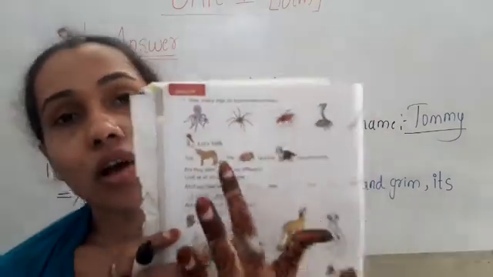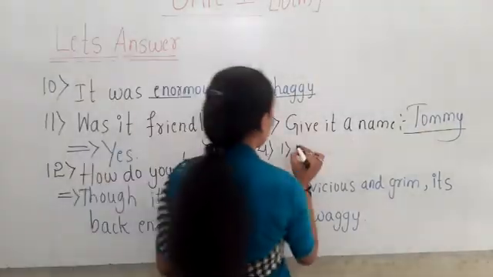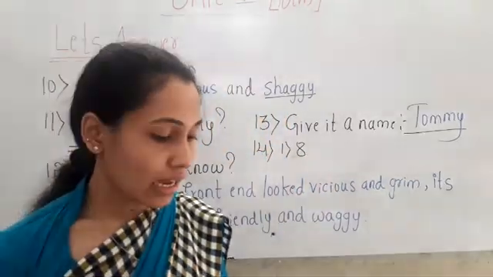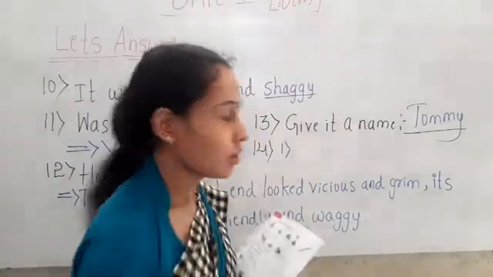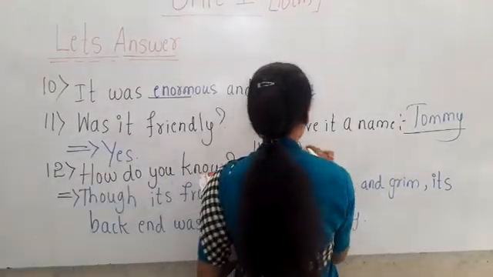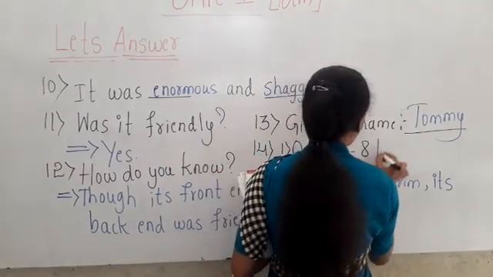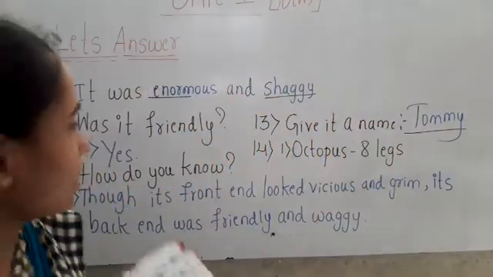First one, octopus, 8. So you have to write 8. Octopus is having 8 legs. Okay, children? 8 legs.